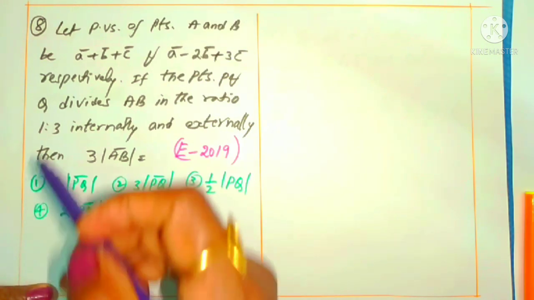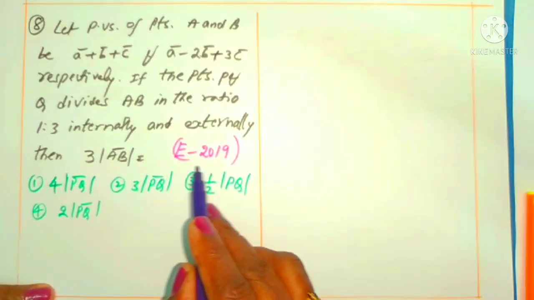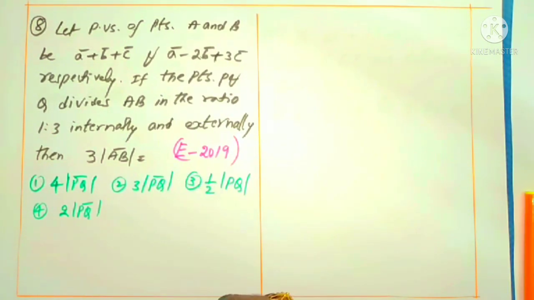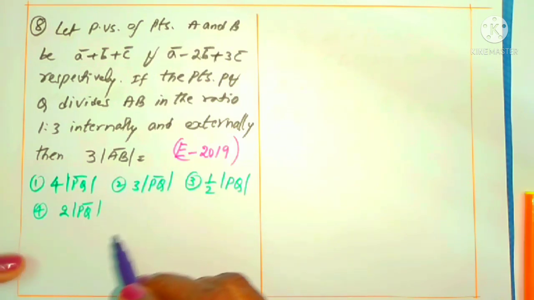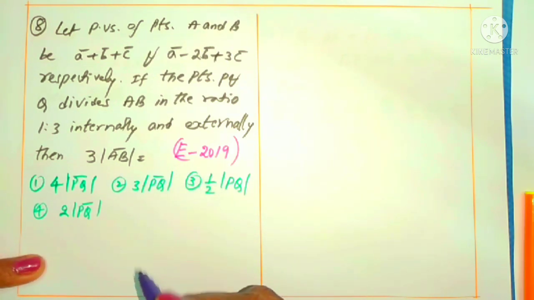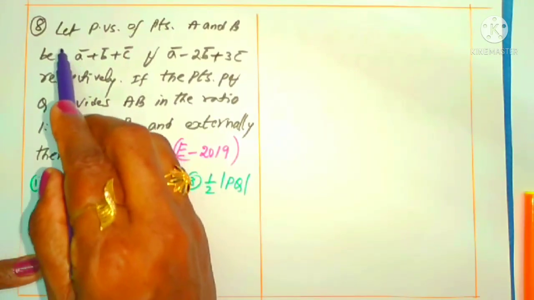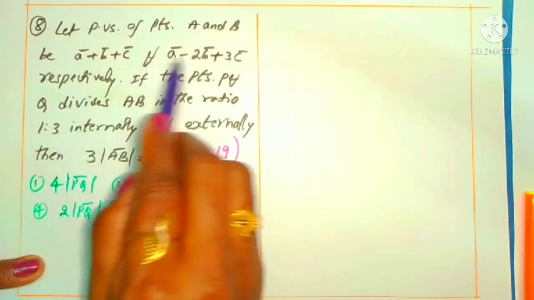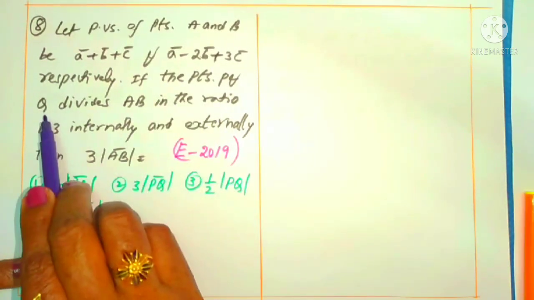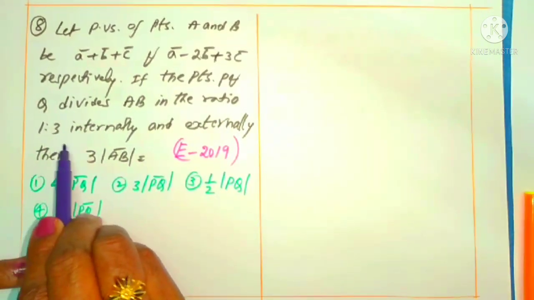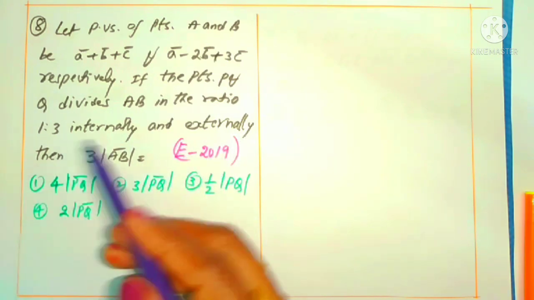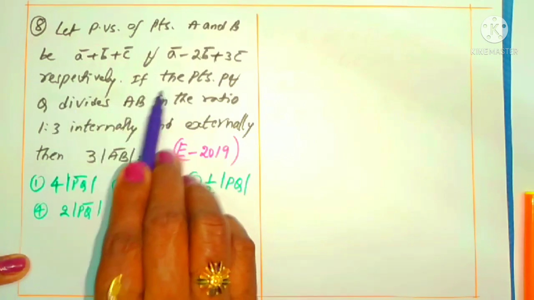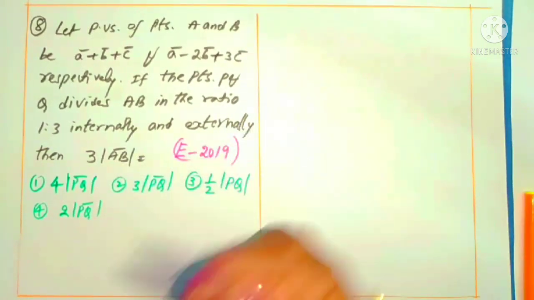Okay, right. Come to question number 8, which is given in MCET 2019. It is the same model of question I discussed in the previous question. You can understand the difference now. First of all, what is given? Let the position vectors of points A and B be given. If the points P and Q divide AB in the ratio 1:3 internally and externally. Okay, so the ratio 1:3 is given, and P divides internally, Q divides externally.